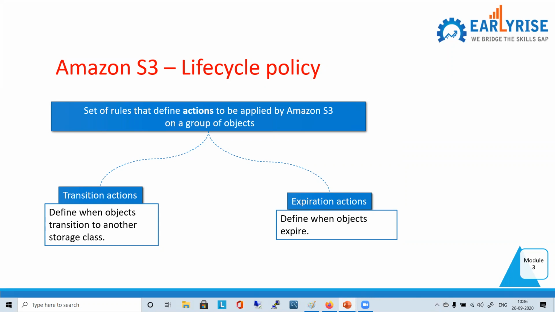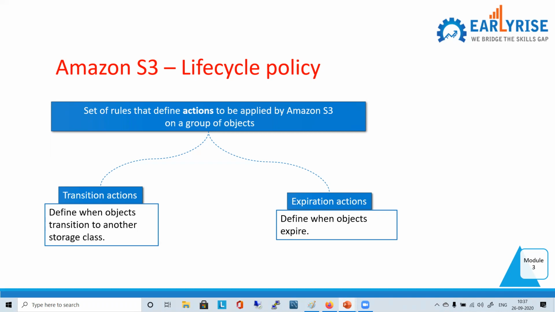As you have just learned about the various types of storage classes, you can understand what is transition. What do you mean by transition? From one storage class to another storage class, changes we can say. Correct. If one object goes from one storage class to another storage class, that will be transition.